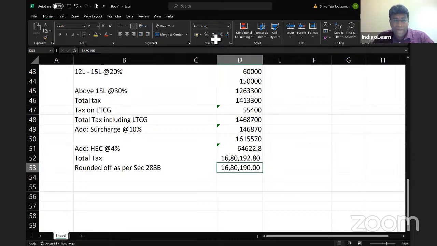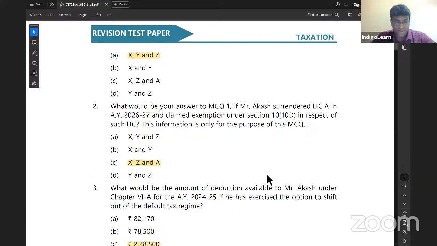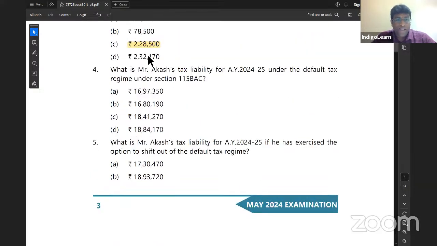That said, it was just that in one place, instead of 30%, we have taken that 25%. So once you take that 30%, bang on, your answer is on toss. Clear, my dear friends? So let me go back to the question now. What is the Akash tax liability for AY 24-25 under a default tax regime under section 115BAC? The answer will be 16,80,190. That will be the answer for the fourth point.